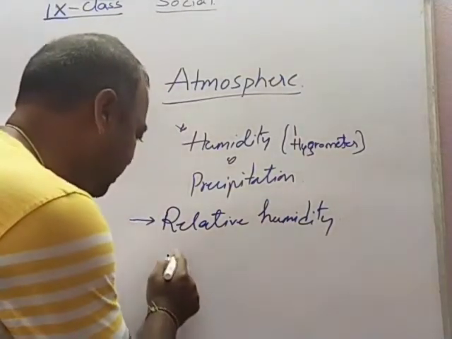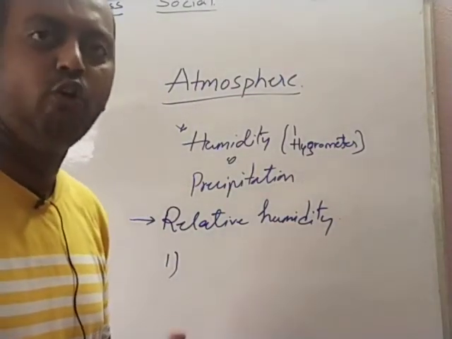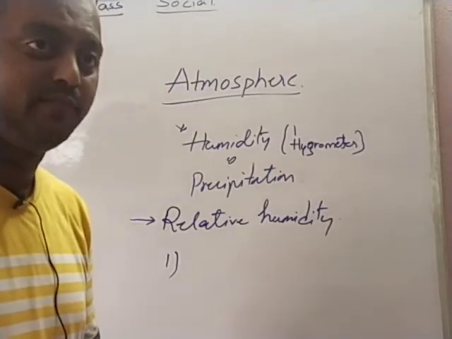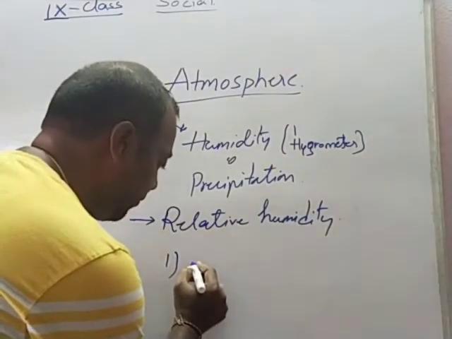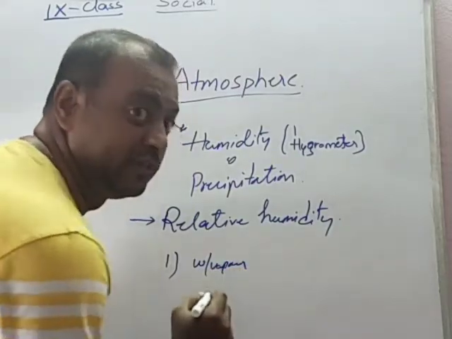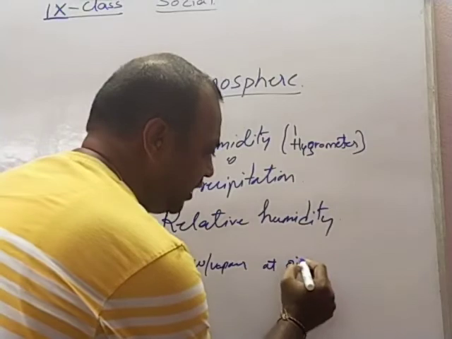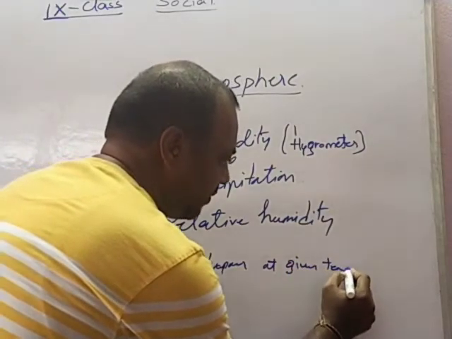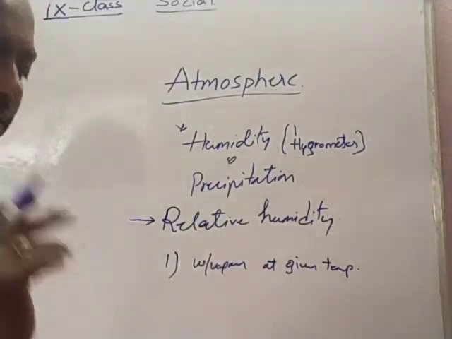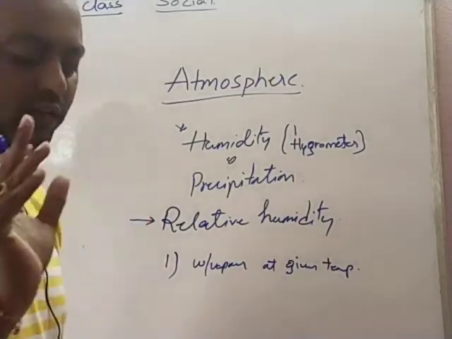The first thing is the maximum amount of water vapor the air can hold at a given temperature and pressure. The second thing is the actual amount of water vapor it holds at a given temperature.